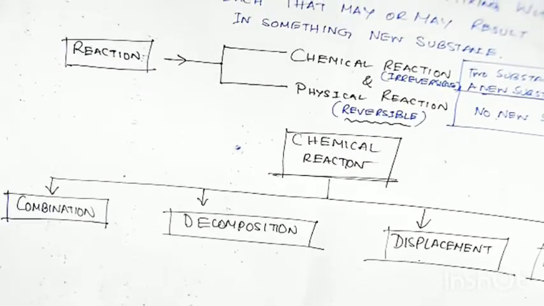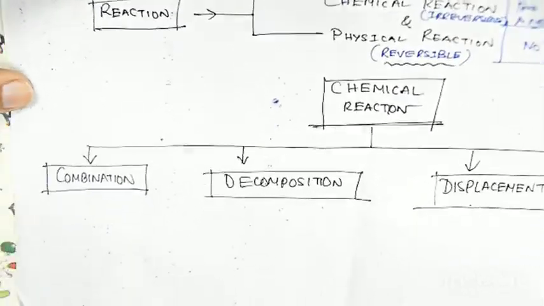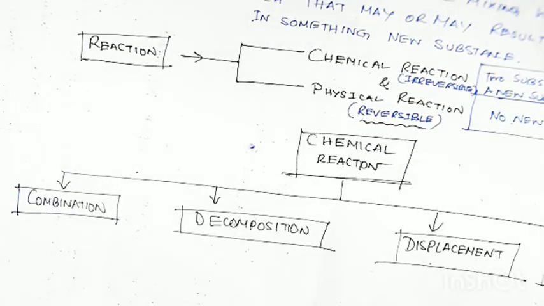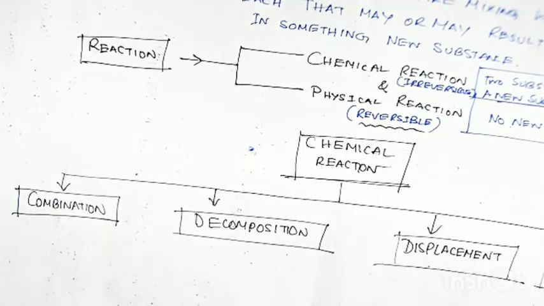Clear? So first of all, let's study about combination. What do you mean by a combination reaction?